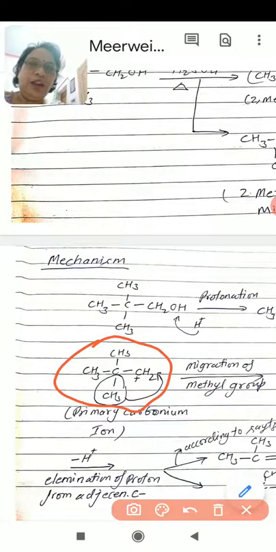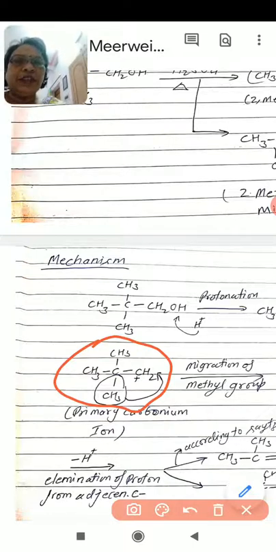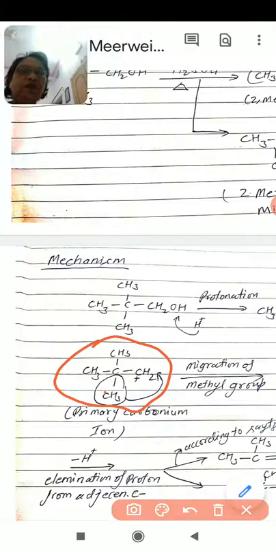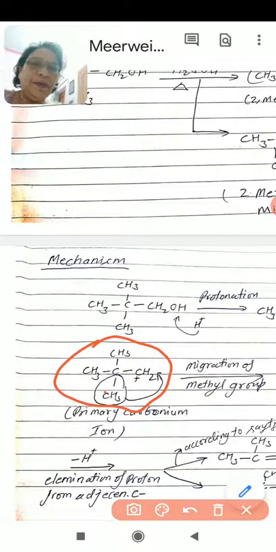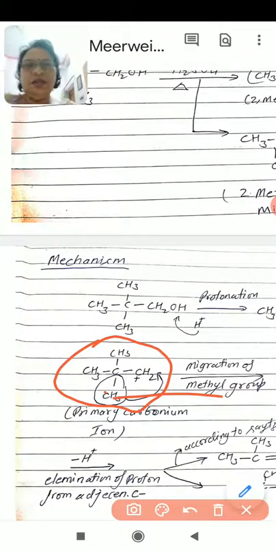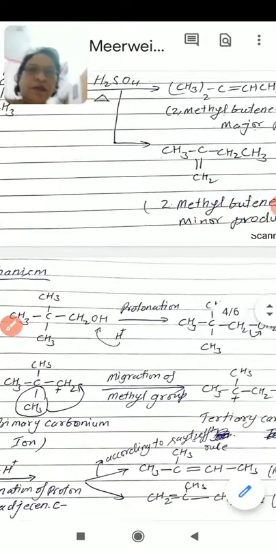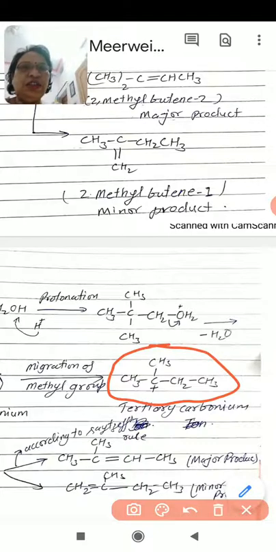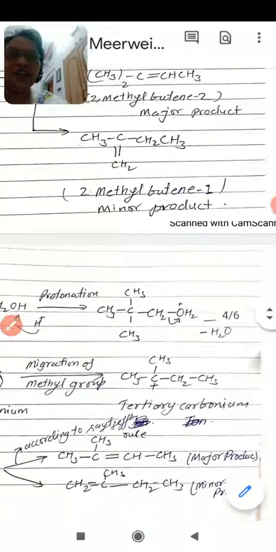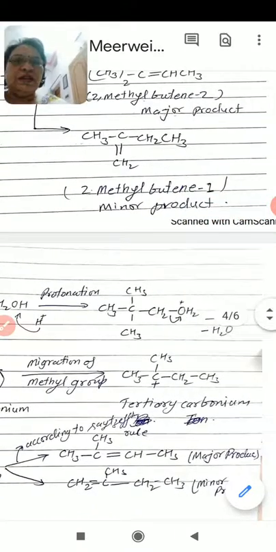So this is a primary carbonium ion. Now, in this neopentyl carbonium ion, a methyl group along with its bonding pair of electrons migrates to this carbocation and produces a tertiary carbonium ion. When the methyl group moved from here to this carbon, it became a tertiary carbonium ion. So basically, what is the Wagner-Meerwein rearrangement? It is the migration of this methyl group along with its bonding electrons to this primary carbonium ion, and production of this tertiary carbonium ion.